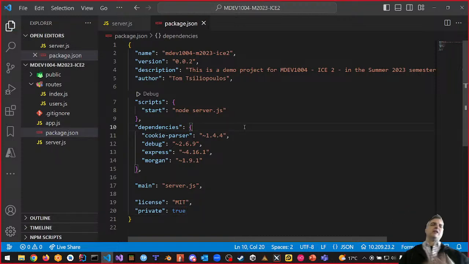So that is me rejigging my package.json for the first time. We're going to do it again in a second. Okay? This is the first part. Professor, yeah.